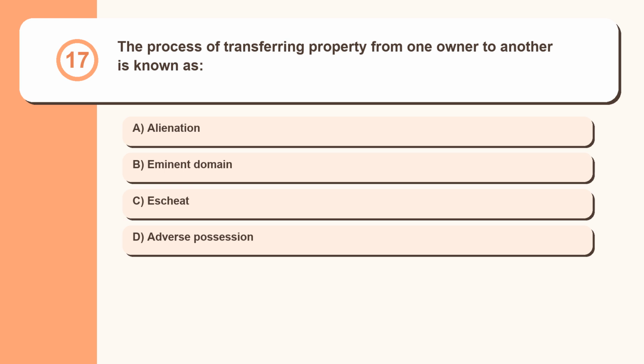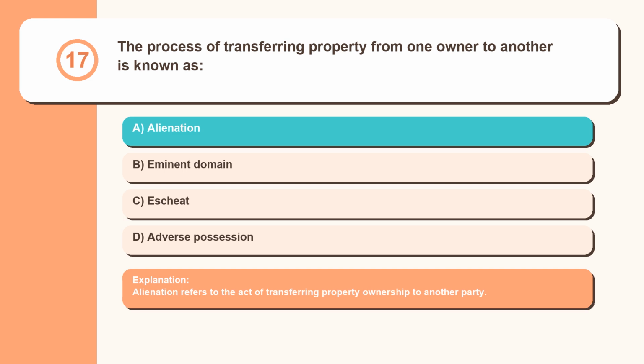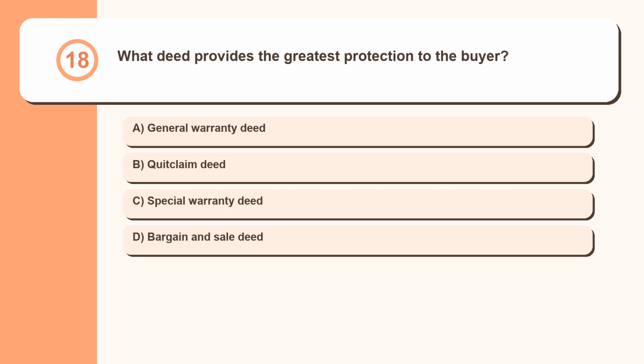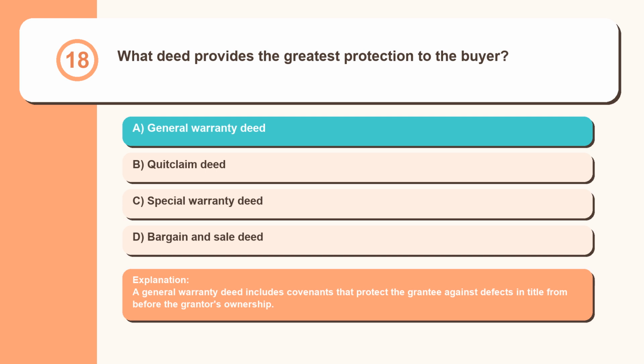Question 17. The process of transferring property from one owner to another is known as alienation, eminent domain, escheat, adverse possession. Alienation refers to the act of transferring property ownership to another party. Question 18. What deed provides the greatest protection to the buyer? General warranty deed, quitclaim deed, special warranty deed, bargain and sale deed. A general warranty deed includes covenants that protect the grantee against defects in title from before the grantor's ownership.